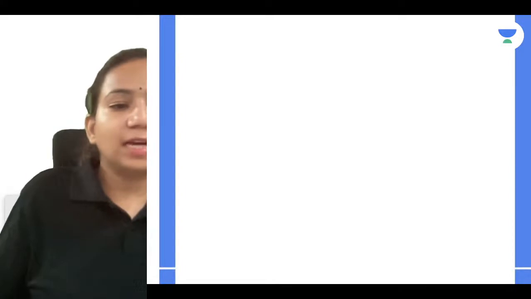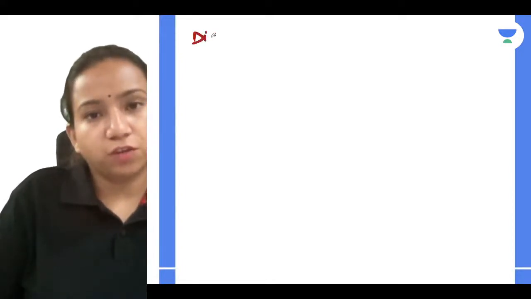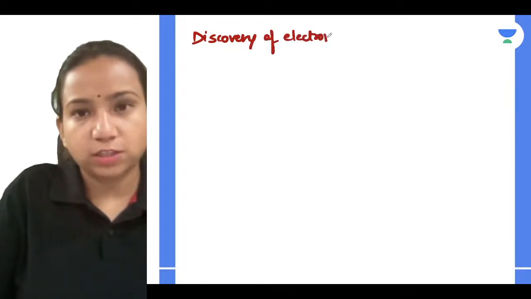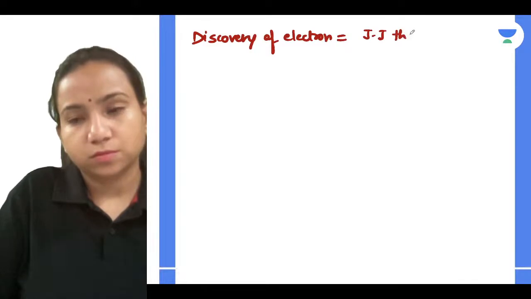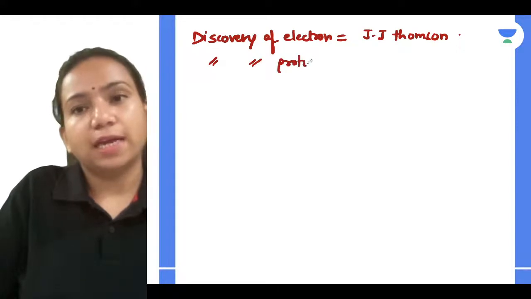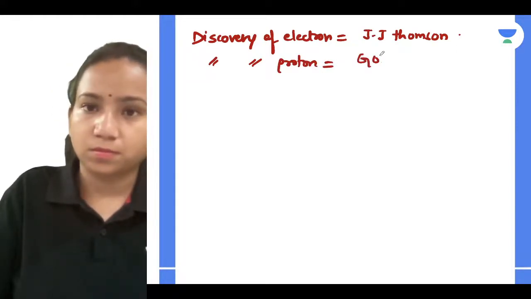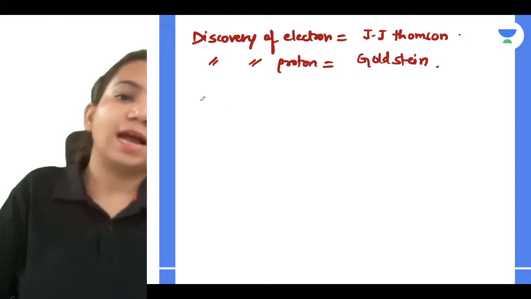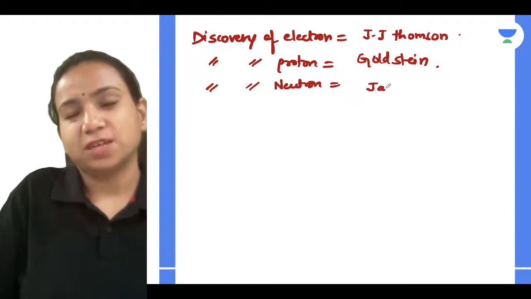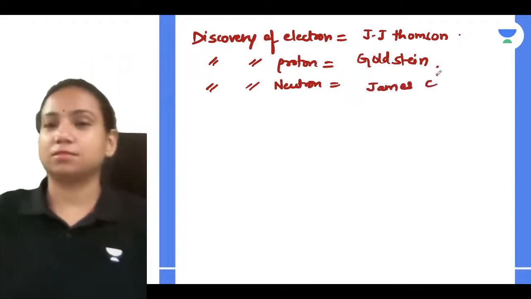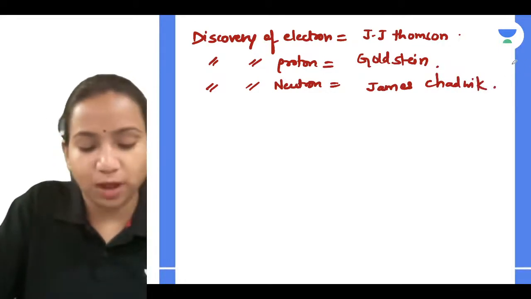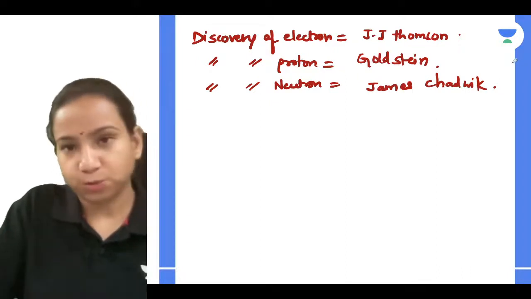So who discovered the proton, and who discovered the electron? The discovery of electron is done by J.J. Thomson. The discovery of proton is done by Goldstein. And the discovery of neutron is done by James Chadwick. Some people call him Chadwick, but it's up to you. So these were the scientists who found the electrons, protons, and neutrons.